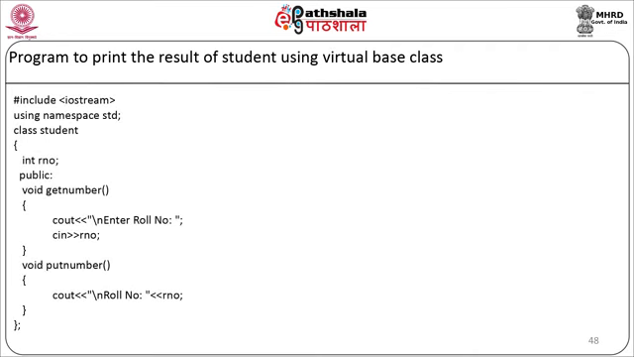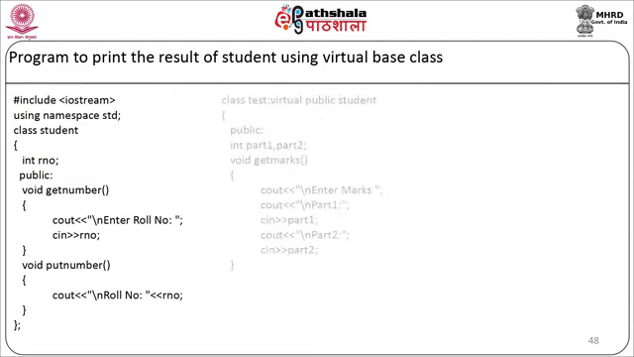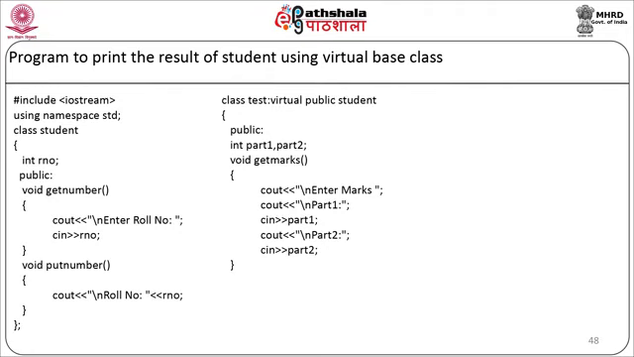#include <iostream>, using namespace std, class student. The roll number is the private data member. In the public section we will have two member functions, getNumber and putNumber. getNumber will ask for the roll number from the user and putNumber will display the roll number on the screen. Then we will have a class test where we are going to inherit the class student in virtual mode. So it will be class test : virtual public student.